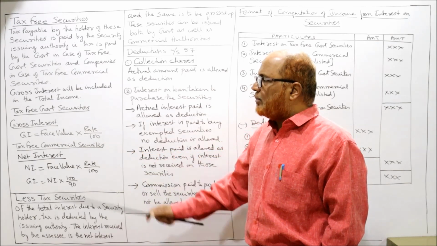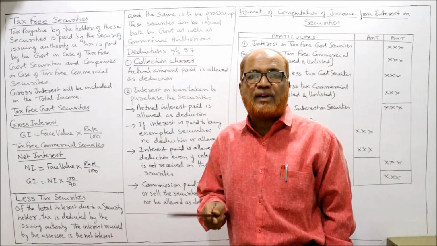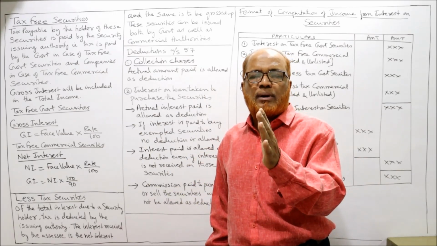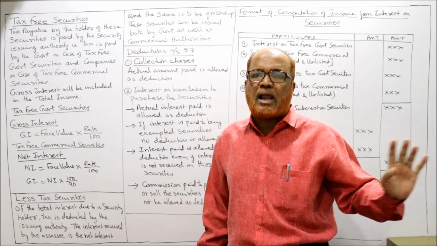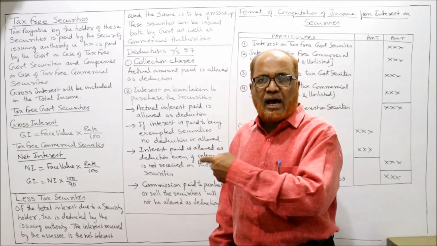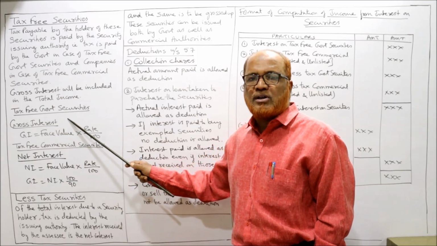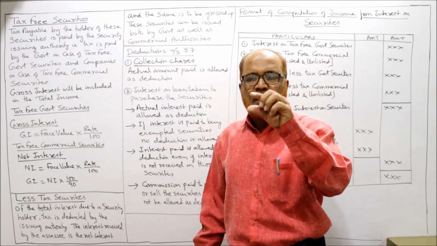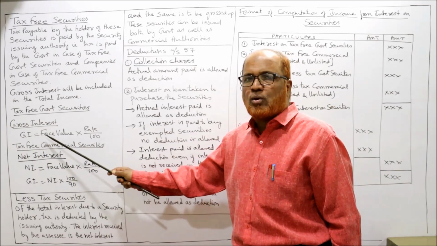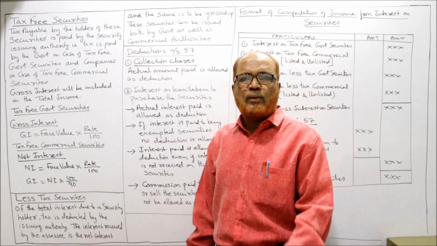Now, tax-free government security. First, we'll discuss how to calculate the interest on tax-free government security. Remember, these provisions are very, very important. You have to remember them, because we are going to apply them in the problems. So how to compute the interest on security, I am explaining here. First, you have to see if it is a tax-free government security. If you see the wording tax-free government security, then you have to remember gross interest is equal to face value into rate by 100.